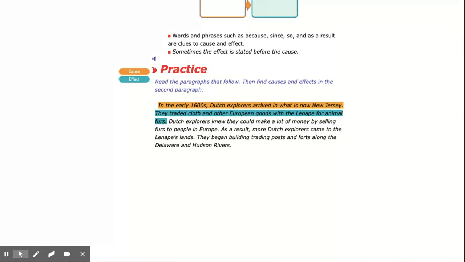So now that we've read the passage, you are going to go into your Google Slides and fill out the cause and effect chart and answer the questions to go along with that passage. You may look back in your textbook on page 55 to read the passage if you need to.